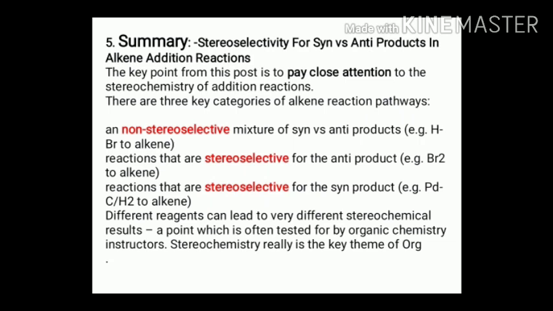Second, reactions that are stereoselective for the anti product, when bromine attacks the alkene. Third, reactions that are stereoselective for the syn product, when the alkene is reduced with palladium on carbon and hydrogen. So these different reagents can lead to very different stereochemical results, which is a point often tested by organic chemistry instructors, because stereochemistry is really the key theme of organic chemistry. And what are the reasons? Maybe there is formation of an intermediate which leads to the syn or anti product.